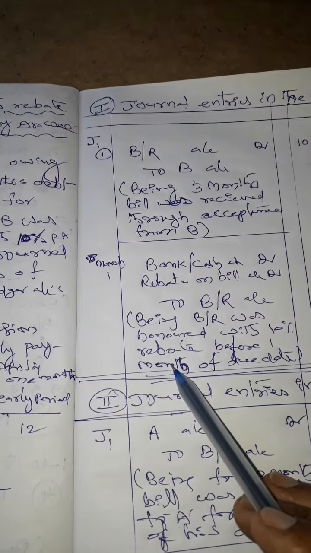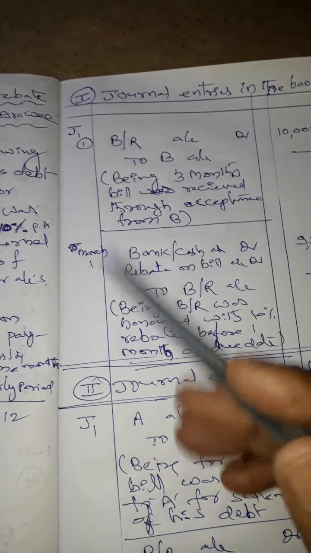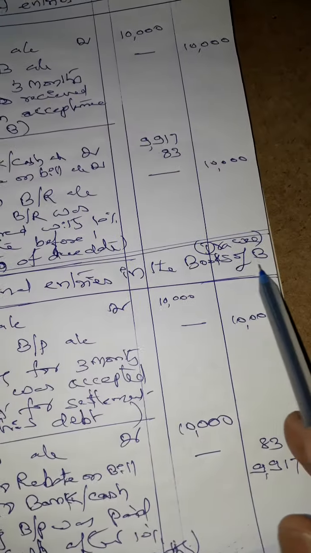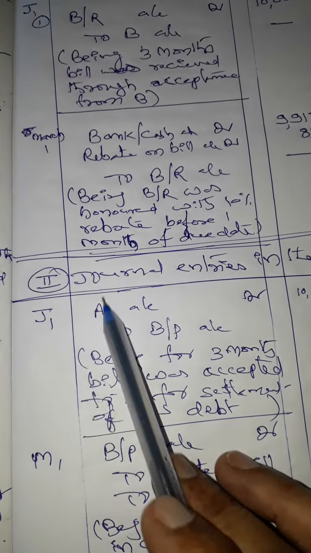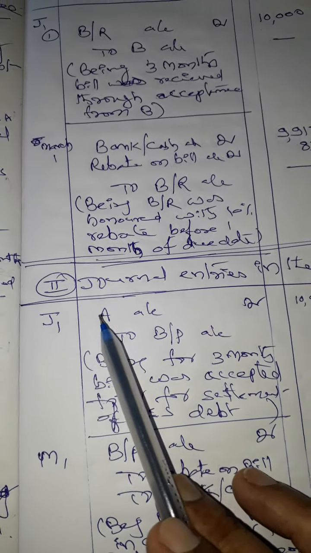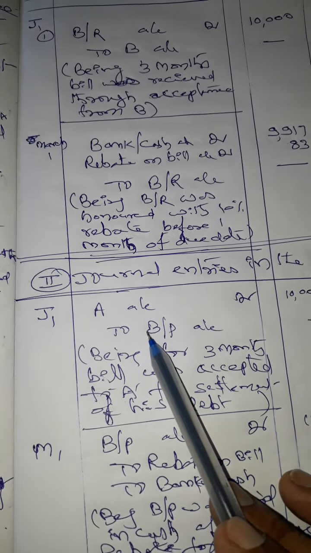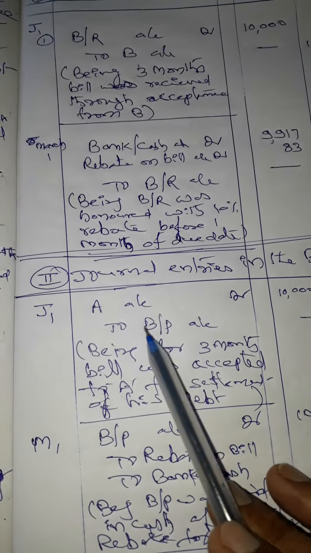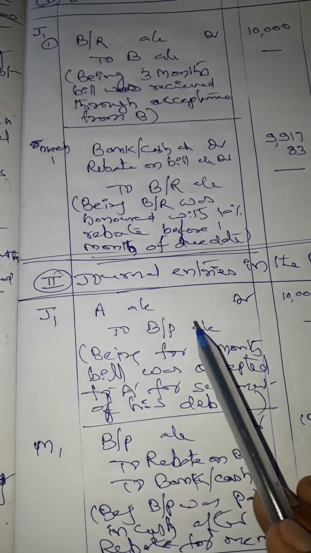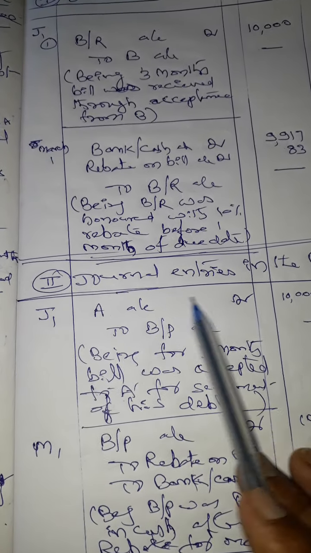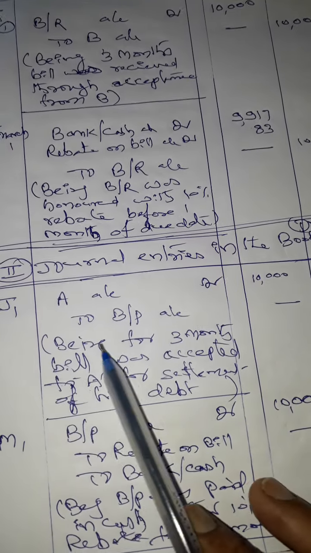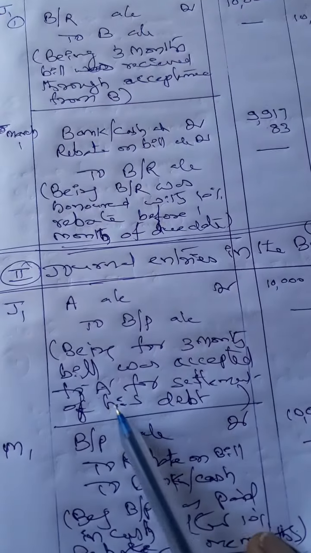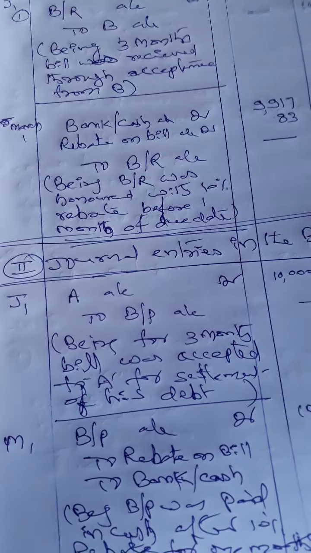So by passing these two entries, the ledger entries are complete in the books of A. Similarly in the books of B. Journal entries in the books of B. B means Ravi. Now he was accepting a bill to A. That's why A is the receiver. That's why he was debited. Bills payable is a liability. It was going out, the document was going out, becoming a liability. When liabilities are increased, show as a credit. A account debit to bills payable 10,000. Being 3 months bill was accepted for A for settlement of his debt.